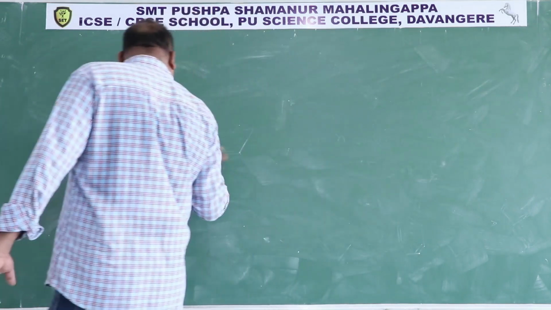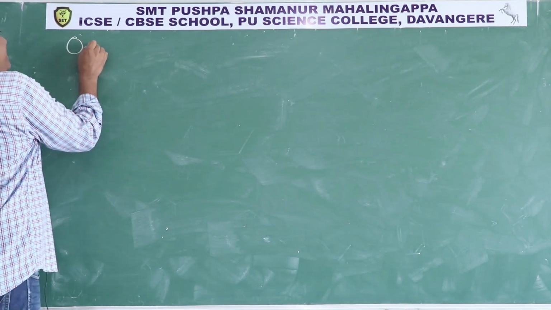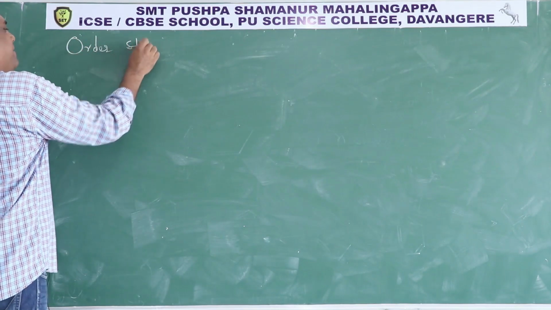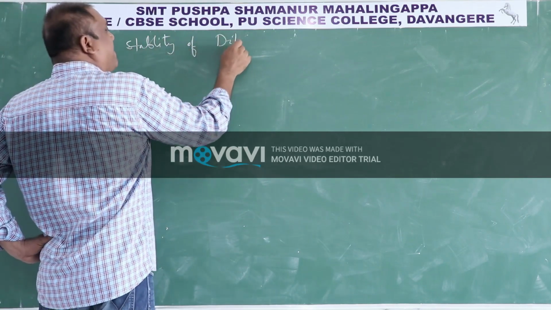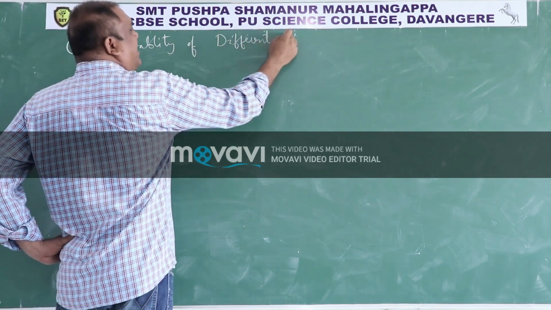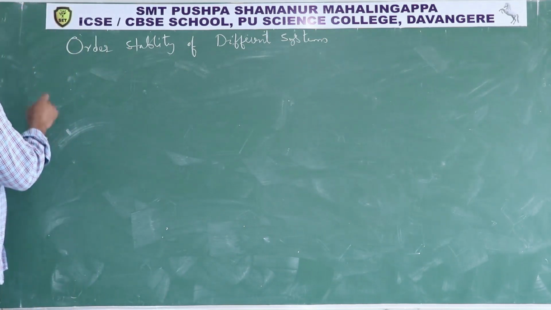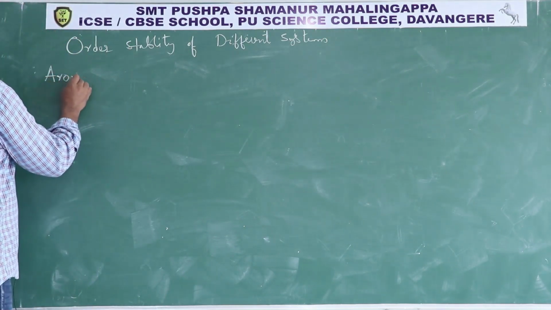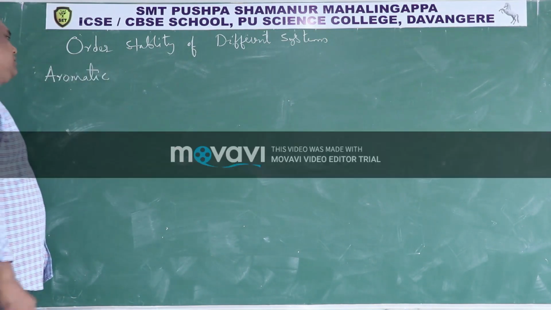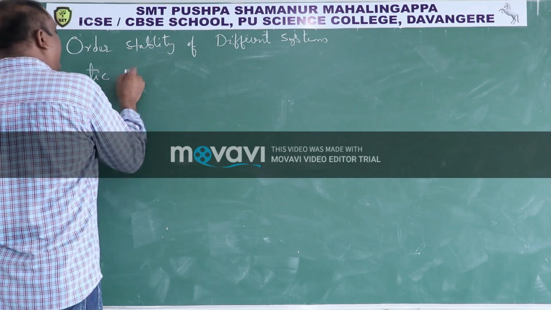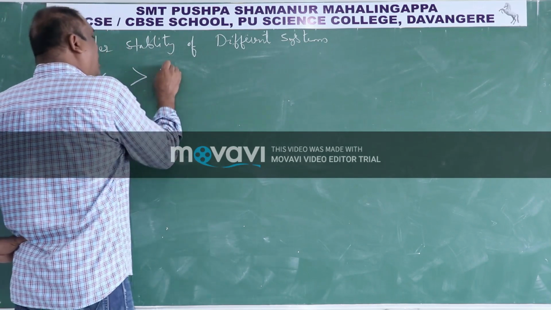Now, order of stability of different systems. Always aromatic is highest stable, just like benzene I told it is highly stable. Aromatic is highest stable. Then non-aromatic